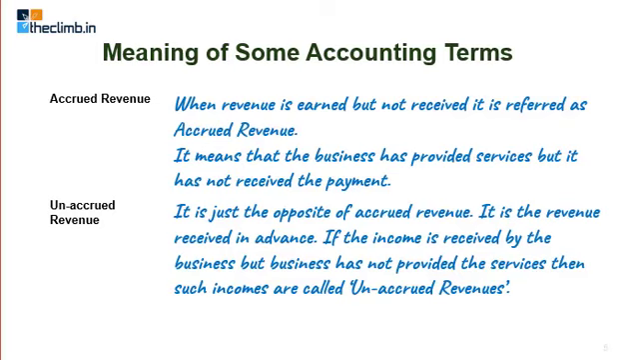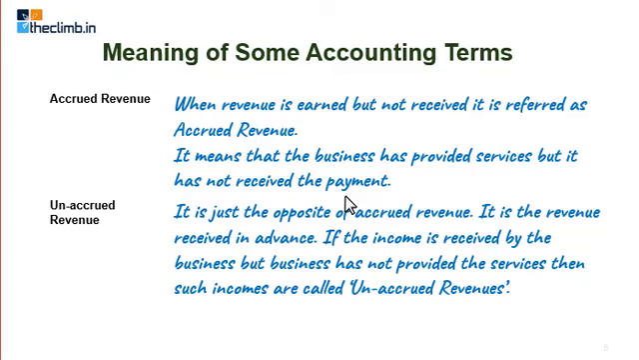Next important term relating to revenues: you can receive revenue in advance also. Sometimes some customers can pay you the amount in advance, and sometimes the customers may not pay you even if they have received your services or they have received the goods. So there are two related terms, accrued revenue and unaccrued revenue. Accrued revenue happens when you have basically earned the revenue but not received it. Now how does it happen? It happens when you have provided the services but you have not received the payment.